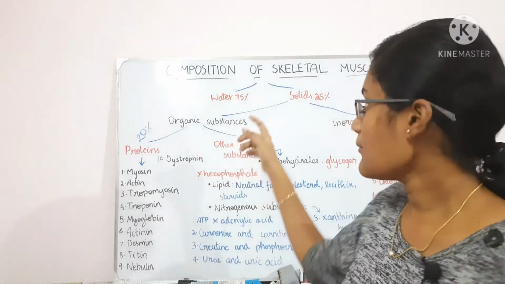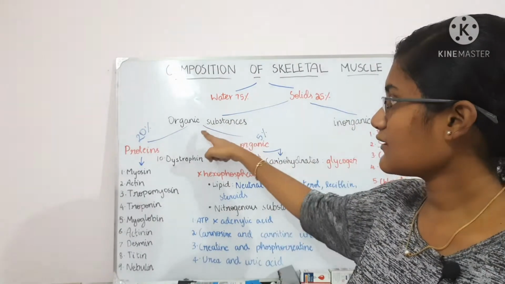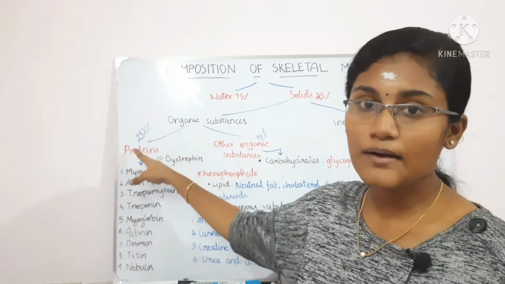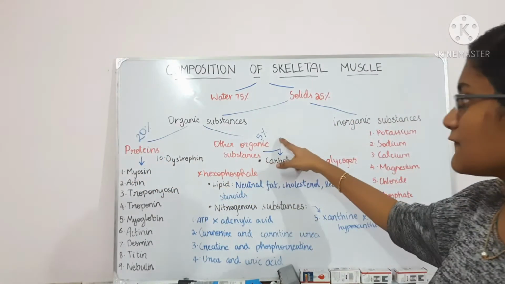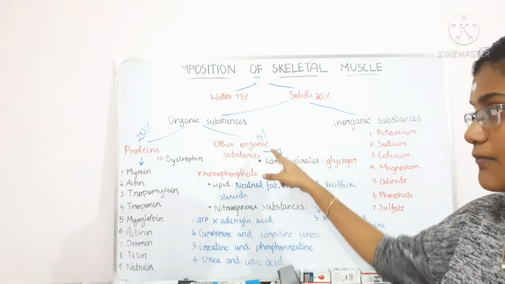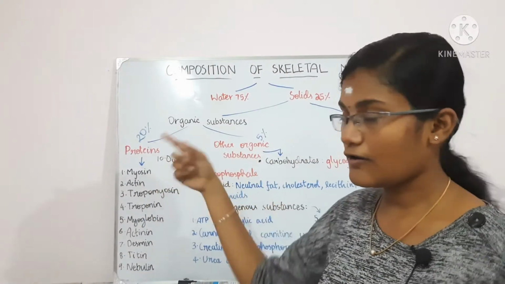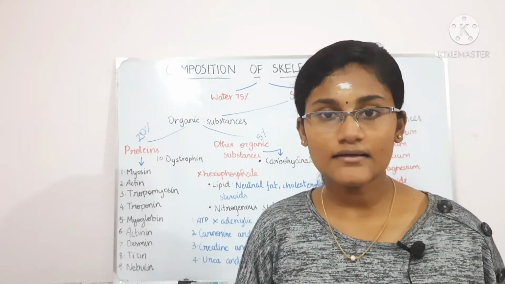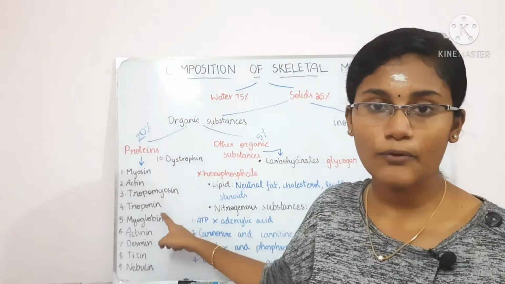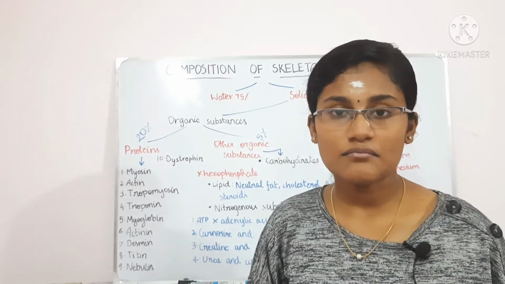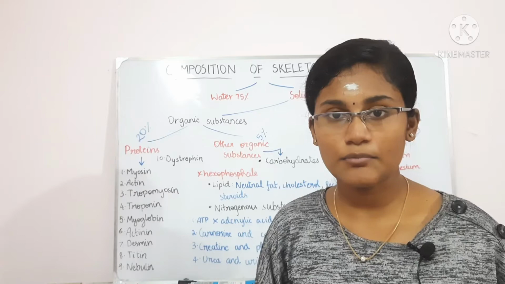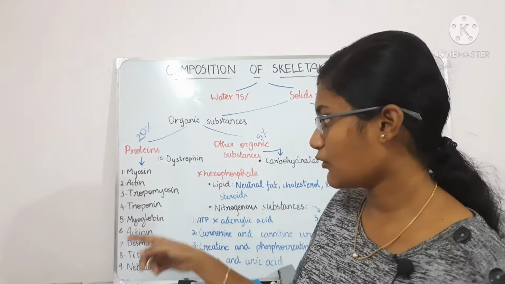And in the 25% that is solids, the organic substances are divided into 20% of proteins and 5% of other organic substances. Okay, so the 20% of proteins is made up of myosin, actin, and then the tropomyosin, troponin, and then the desmin, titin, actinin, nebulin, dystrophin, and myoglobin.